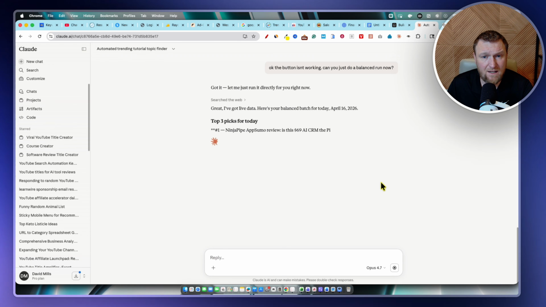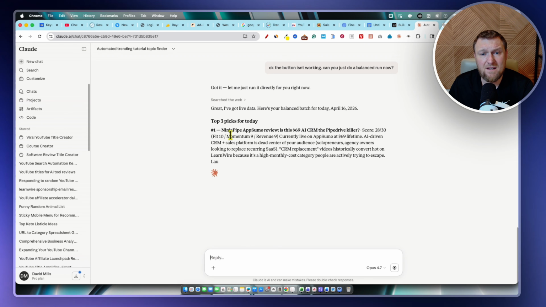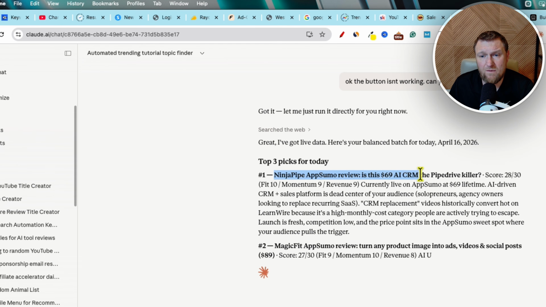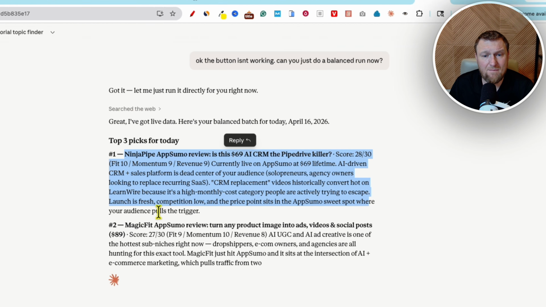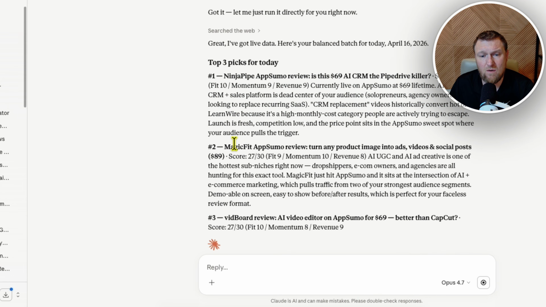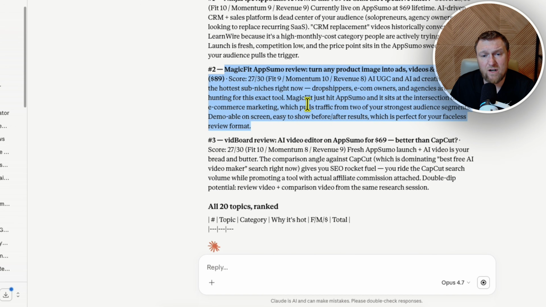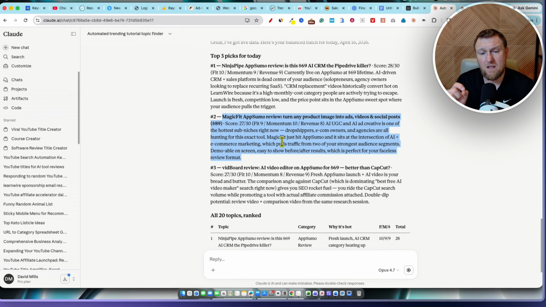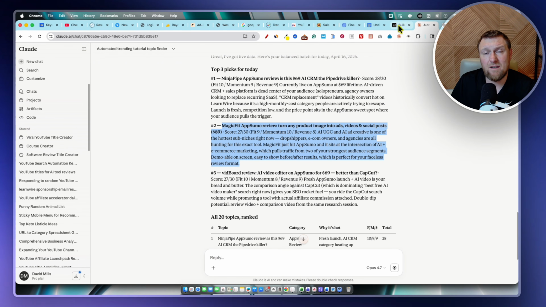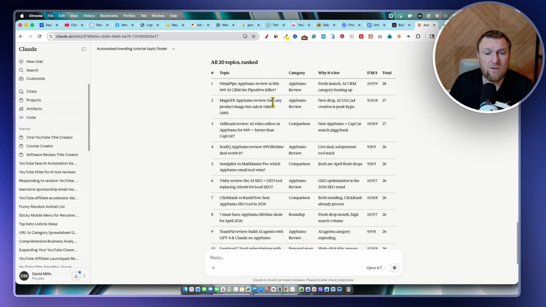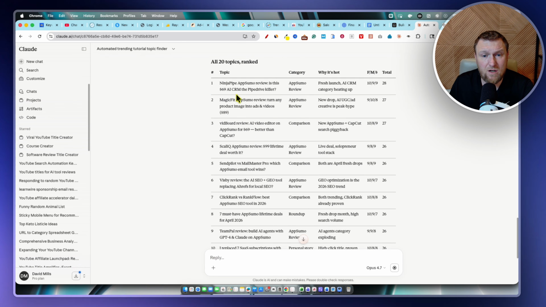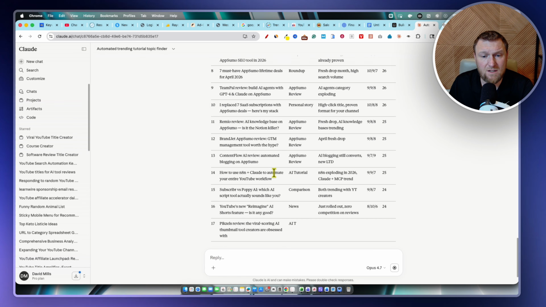Great. I've got the live data. Here's your balanced batch for today. So top 3 picks for today, saying that the Ninja Pipe AppSumo review is a good one. Magic Fit is a good one. Now, I've already done a review on Magic Fit. Something that I updated later on in Perplexity was, hey, you need to make sure you look at the last 50 videos, and if I've done a review on that product, skip it, right? So those are the 3 that it's telling me that I should go with. But here are the 20 topics as well that it's going for.